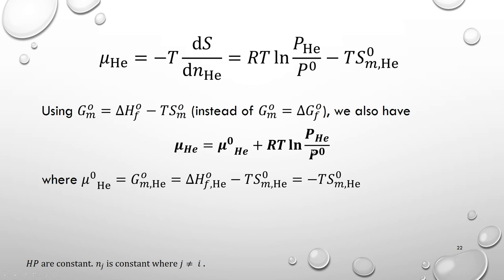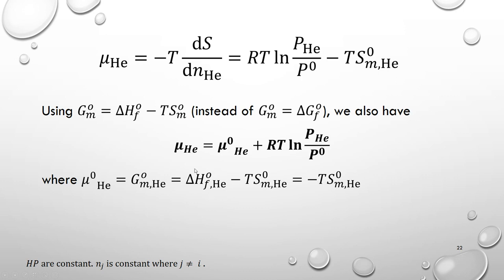But again, we'll get the same expression for the chemical potential of helium, only because in this case, when we assume the molar Gibbs energy is the enthalpy of formation minus temperature times the molar entropy of the species, we'll get this equation. All right, the standard chemical potential of helium is equal to the molar Gibbs energy of helium. It's the enthalpy of formation of helium minus the temperature times the molar entropy of helium.